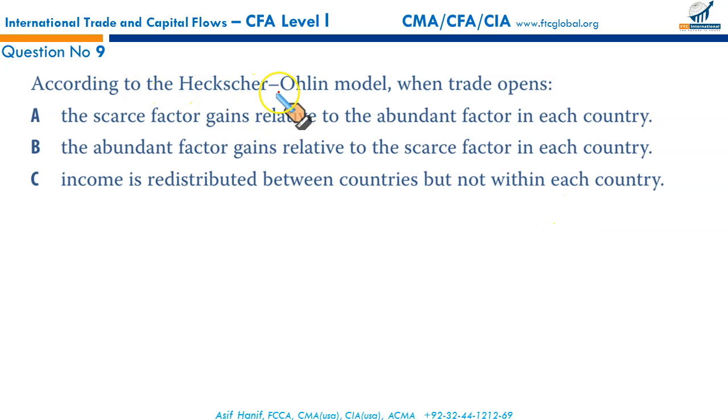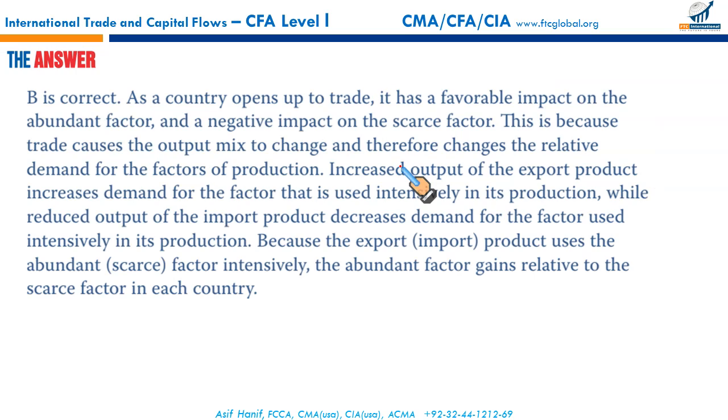According to the Heckscher-Ohlin model, when trade opens, as we just discussed, the abundant factor gains relative to the scarce factor in each economy. In Germany, capital intensity per worker is higher, so capital gains, whereas in Portugal, labor was in abundance, so it gained. So the abundant factor gains relative to the scarce factor in each country. That is a perfectly straightforward question. That makes B the correct option.